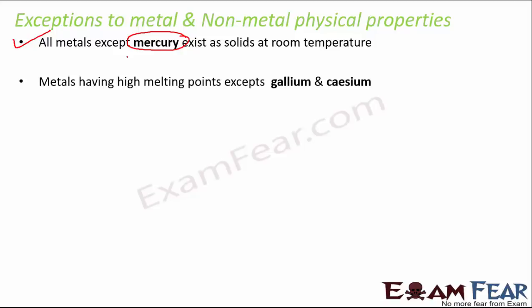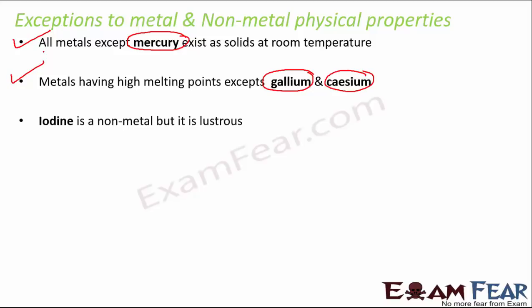Metals have high melting points except gallium and cesium. So we also said that metals do not melt easily because they have very high melting points. But again, we have exceptions, that is gallium and cesium. These are metals, but they have low melting points. Iodine is a non-metal, but it is lustrous, because normally metals are lustrous. Metals have a shining surface, but iodine is the only non-metal which is lustrous.